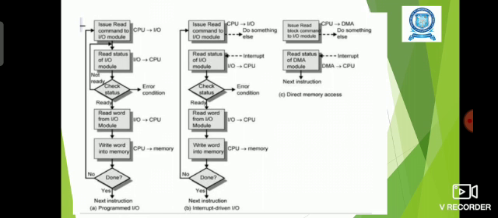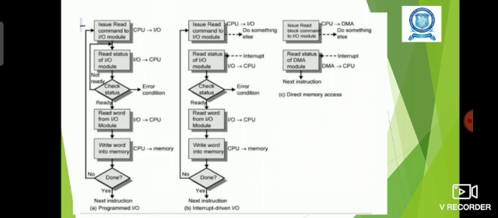When the device is ready, the CPU will send the data to the input output device, or read the data from the input output module. Here the data is called a word. A word is nothing but a data word. So after reading the data words from the input output module, all those data words will be written into the memory.